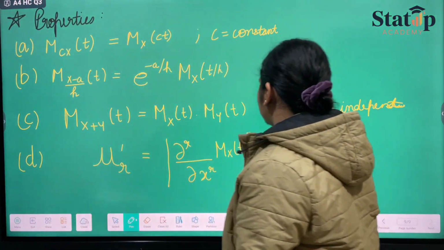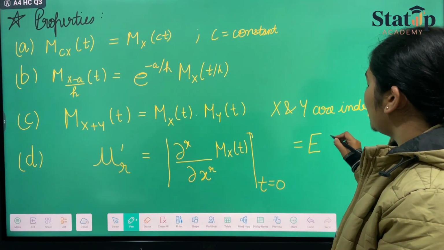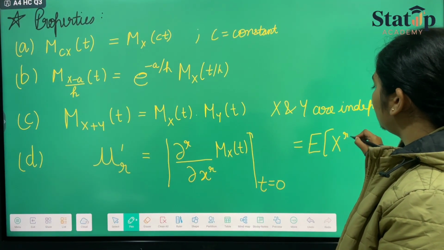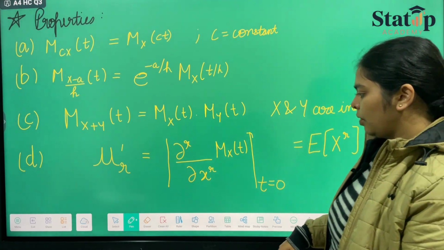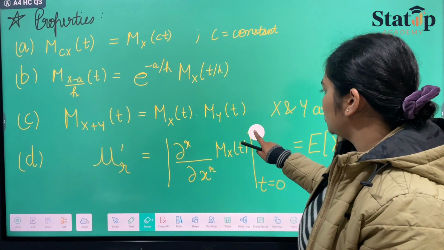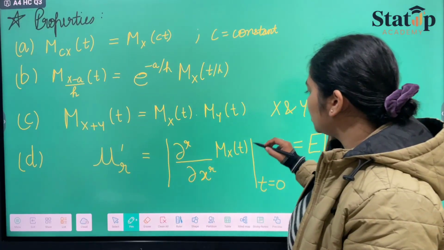And mu r dash is nothing but the expectation of X raised to the power r. So these formulas we'll be using in today's questions.